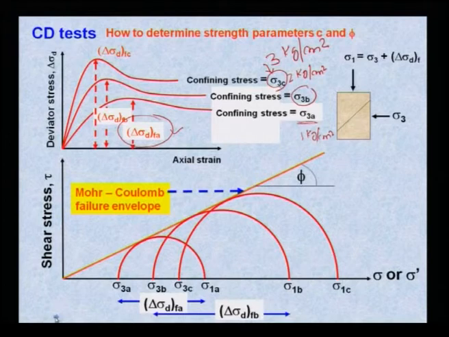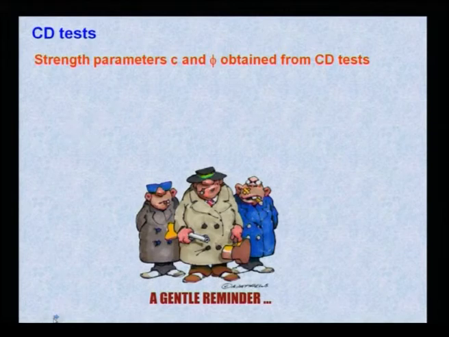Draw a tangent, it should touch your Mohr circles. This is called the Mohr-Coulomb failure envelope, and this is your failure angle phi. You can get your phi parameter from this Mohr-Coulomb failure envelope. So, strength parameters C and phi are obtained from the CD test.